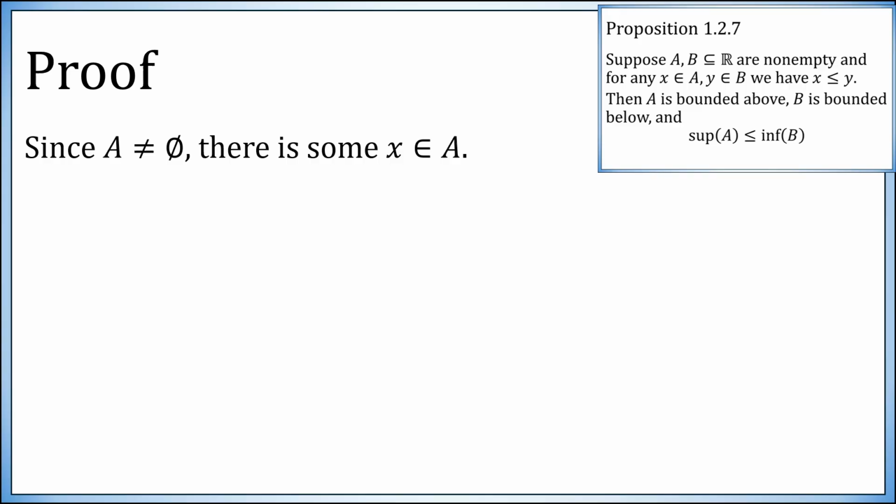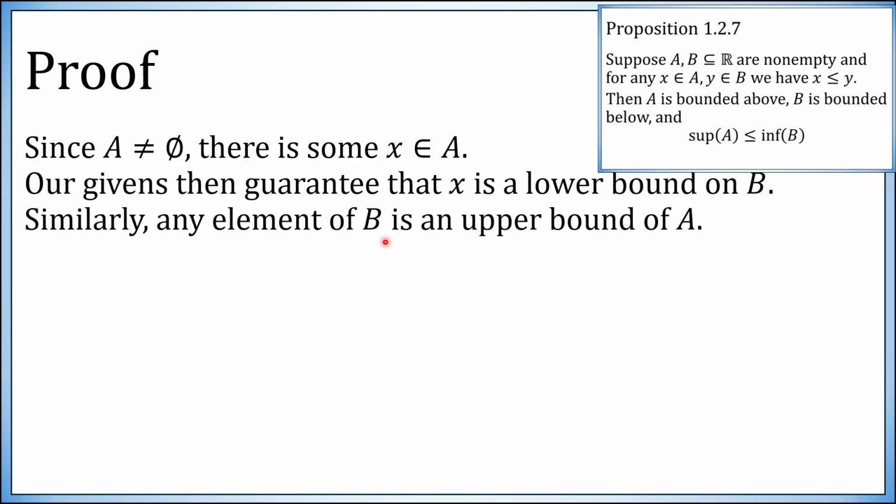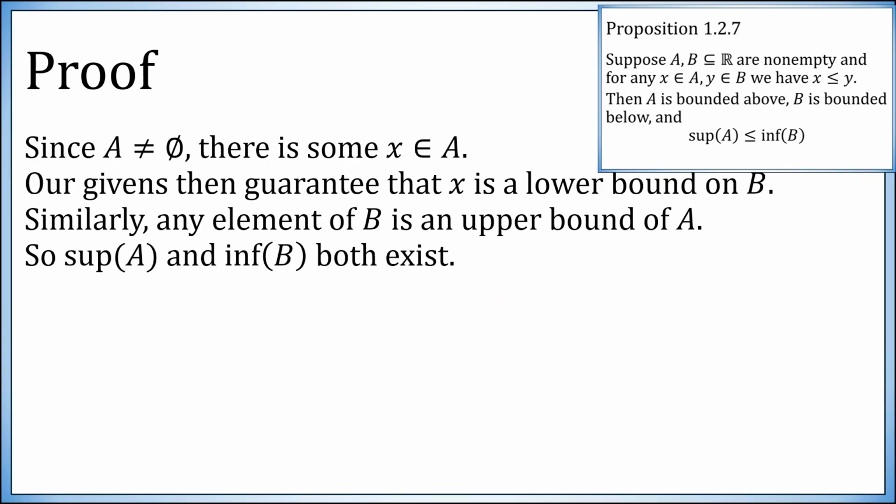Let's prove it. Since A isn't empty, there is an X in it. So the assumptions about the sets A and B then state that since this X is less than or equal to every element of B, this X is a lower bound on the set B. Similarly, any particular element of B, and there has to be at least one because we assumed it wasn't empty, must be an upper bound of A. So the supremum of A and the infimum of B both have to exist.